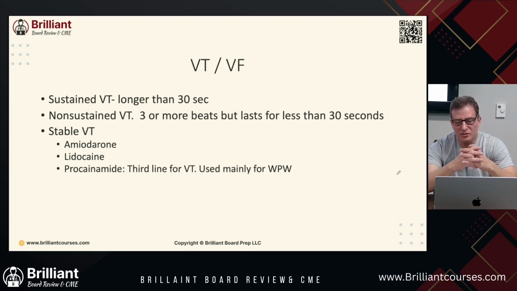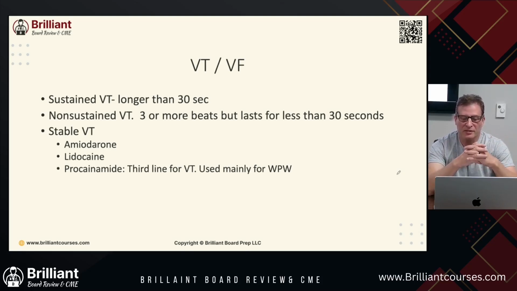Lidocaine, you don't see it used too much, but it's effective. What are the side effects? It can cause CNS toxicity, meaning people can get confused enough that they actually have to be intubated. It can also cause bradycardia and hypotension. Remember, any antiarrhythmic medication like amiodarone can cause an arrhythmia. Amiodarone can cause bradycardia, so you can be treating somebody and the patient can have a side effect of bradycardia.